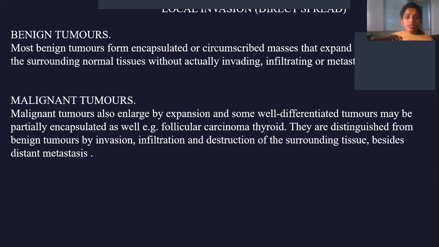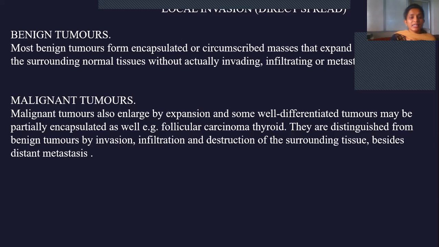And when coming to benign tumors, you already know what benign tumors are. Benign tumors have a slow growth rate, and they are encapsulated, and they do not cause damage to the surrounding tissue. Only one thing is, they cause compression of the surrounding tissue, right? Because it is encapsulated, it causes expansion. It does not invade surrounding tissues, but because of its expansion in size, it causes compression of the surrounding tissues. It does not show any invasion or metastasis.